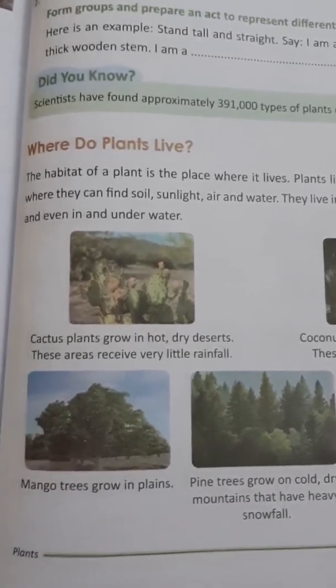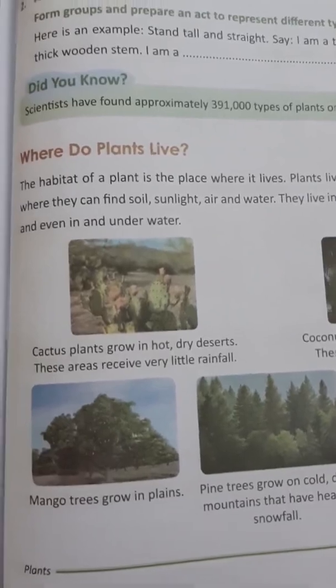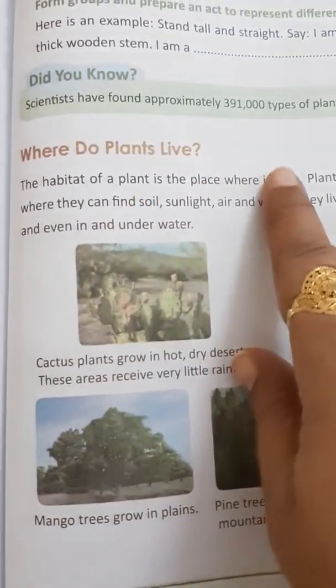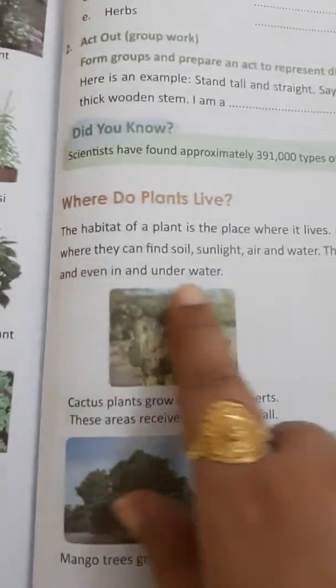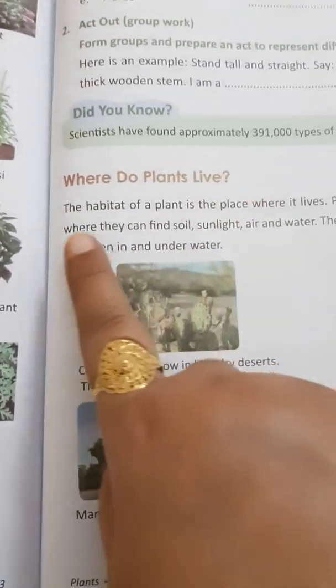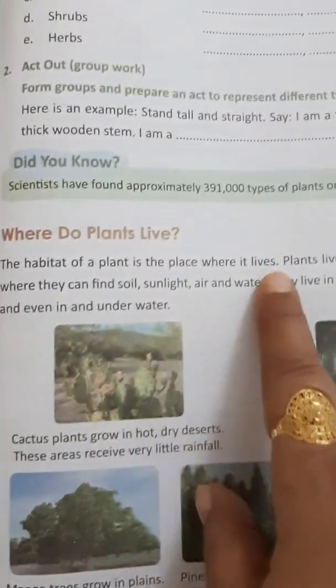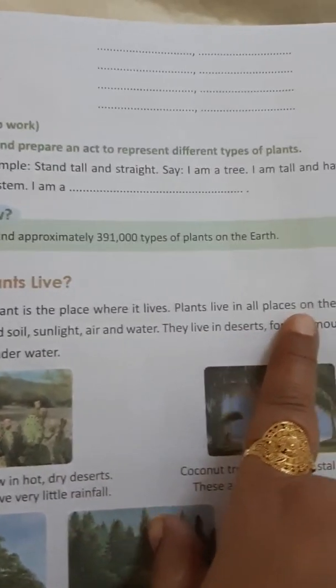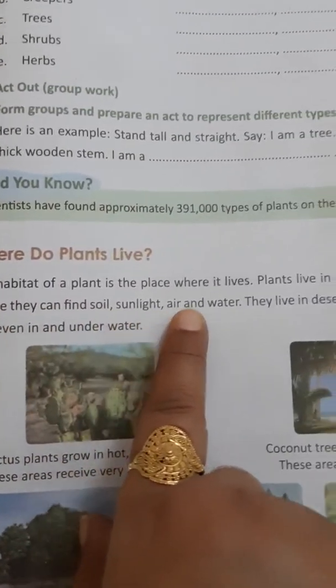So students, last class we had completed types of plants. Today's topic is where do plants live. On page number 67 we will be reading this. The habitat of a plant is the place where it lives. Plants live in all places on the earth where they can find soil, sunlight, air and water.